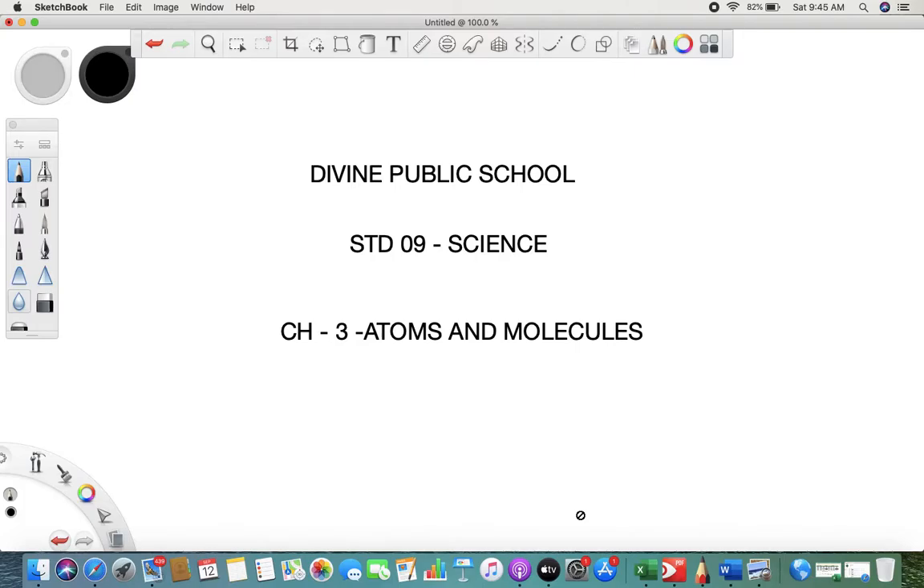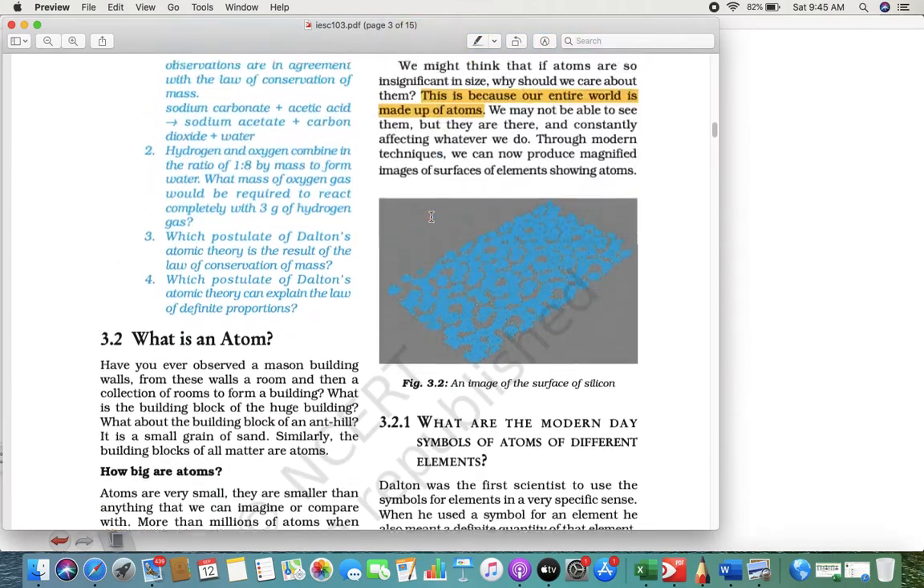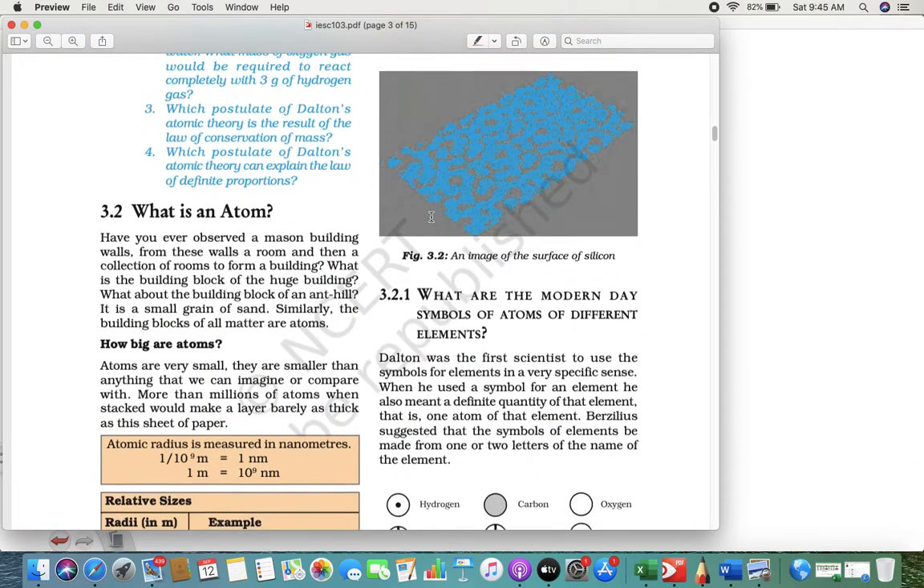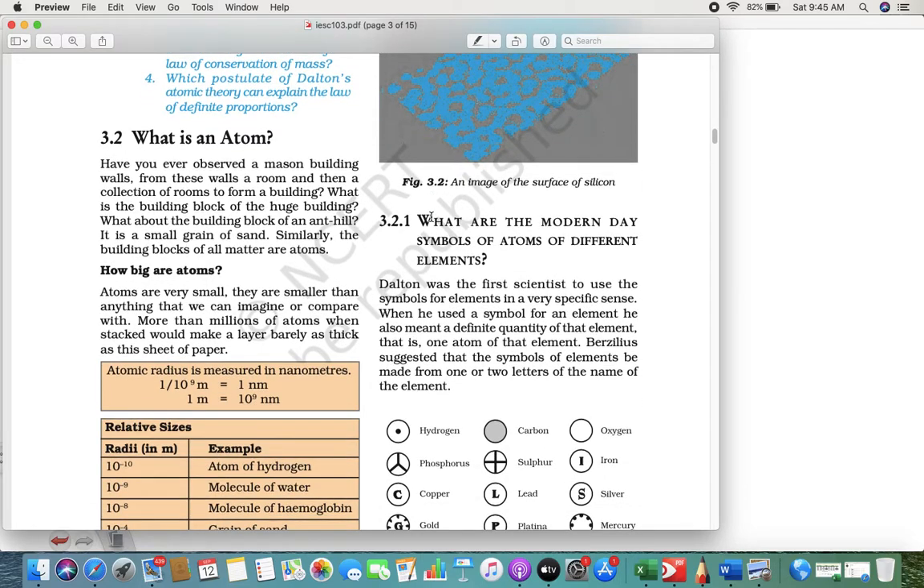Your science teacher. We are learning chapter 3, atoms and molecules. Now, what is next? As we saw, what is the size of an atom? The size of an atom is very small. Now, the next question arises: